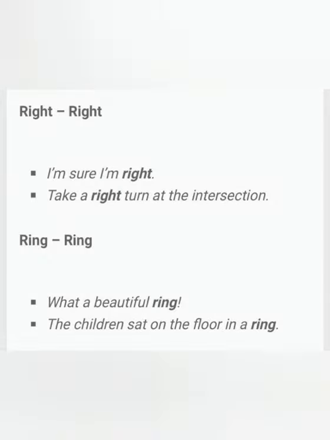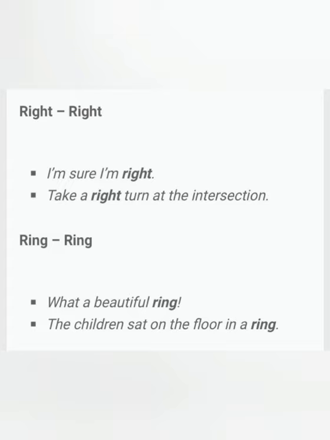Okay. Next you have right and right. Right means I'm sure I'm right. मैं एकदम सही हूँ. That सही is right. And take a right turn in the intersection. That means you are supposed to take a right direction. तो वहाँ पे secondly right is a direction, and the first one right is that you are correct. And the next one is ring and ring. So ring means the one which we wear in our finger. What a beautiful ring. And second one is forming a circle and sitting down. The children sat on the floor in a ring. Okay. So students, this is the way how it differs, homonyms and homophones.